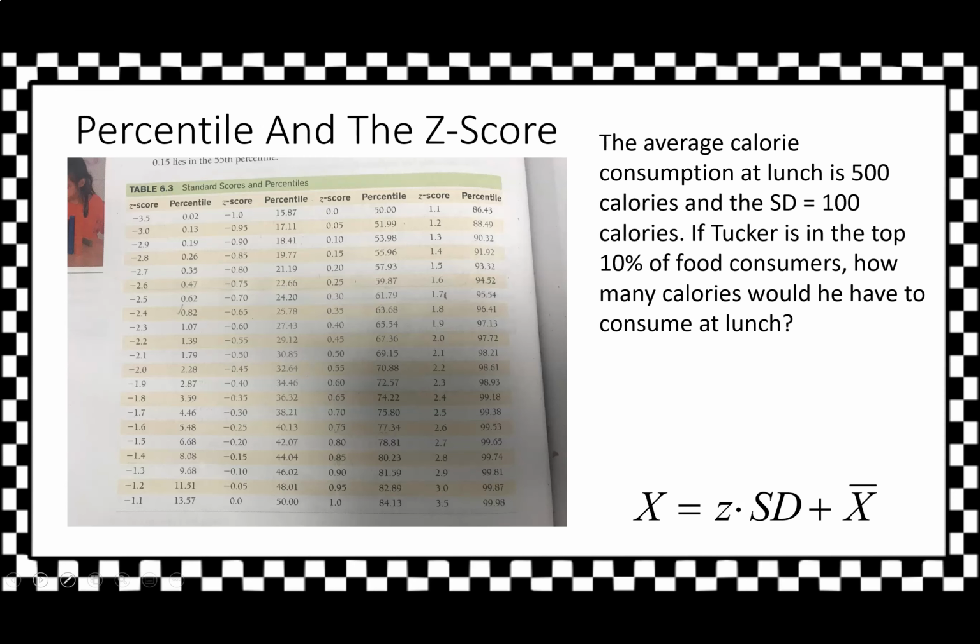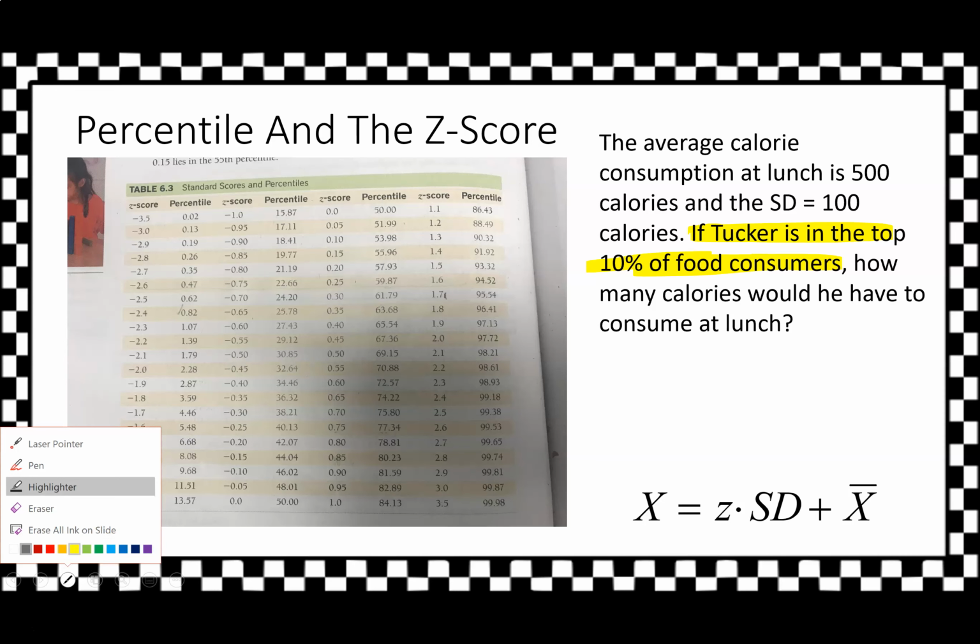Let's now talk about percentile and the z-score. So the average calorie consumption at lunch is 500 calories, and the standard deviation is 100 calories. If Tucker is in the top 10% of food consumers, how many calories would he have to consume at lunch? Wow, this is a lot of information here. The only different thing in this situation is that I gave you a percent, and it's actually not percentile. Be really careful. It says if Tucker is in the top 10% of food consumers.